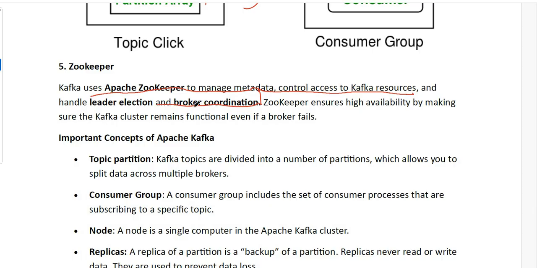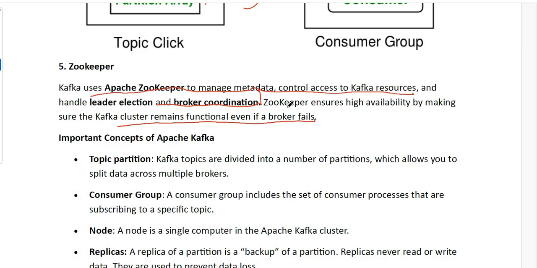It is a super master, which leads the Kafka brokers, producers, and consumers. ZooKeeper ensures high availability by making sure the Kafka cluster keeps functioning even if a broker fails.